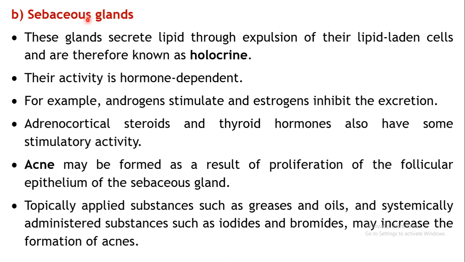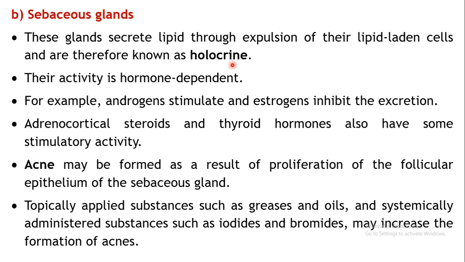Then the next toxicity which can be shown is on the sebaceous glands, that is the glands which secrete the lipids or the oils. These glands, which are present at the base of the hair, are holocrine type of glands. That means they release their secretions by the rupture of the plasma membrane.